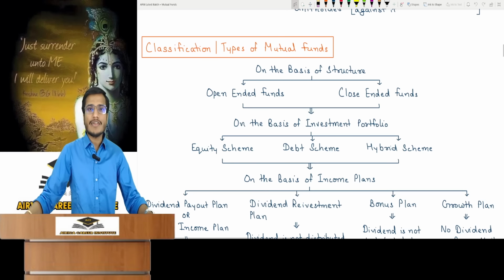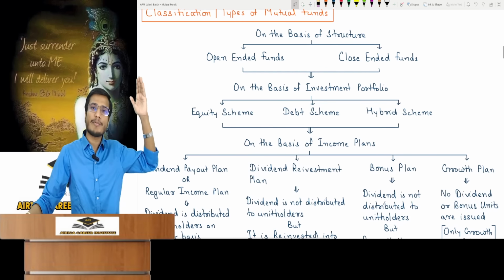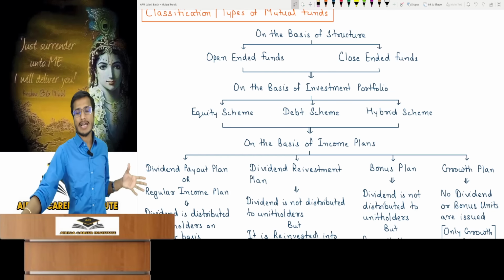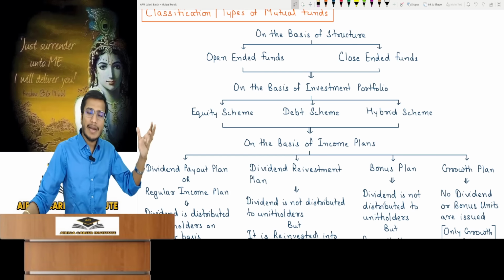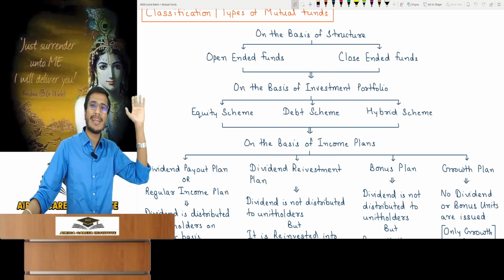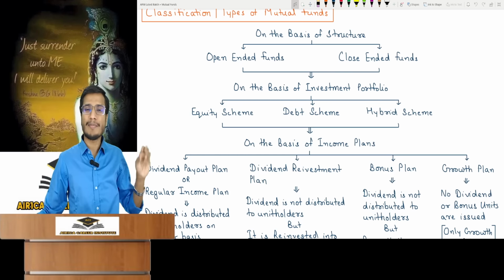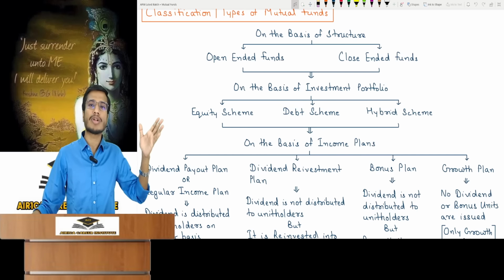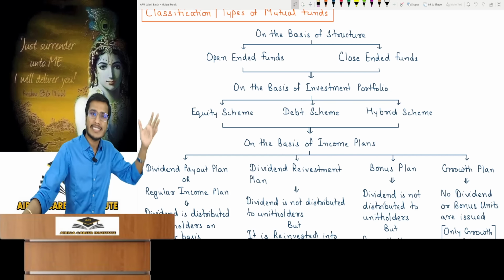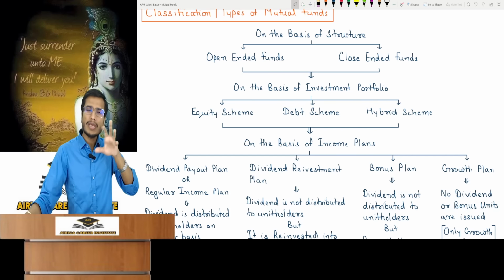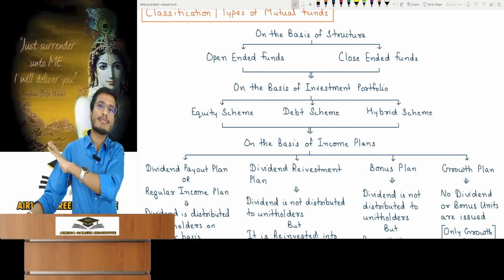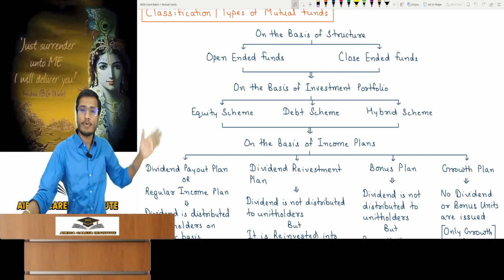So for the classification of mutual funds, I have made this chart. This is the final crux chart. In this, I have explained in full detail how mutual funds are classified. If you go to study about classification anywhere else, you surely won't find this detailed chart, as all the information will be scattered there. Pick up any book, not just the institute's module. But a lot of effort has gone into making this final crux chart to show how you can classify mutual funds. Because this is scattered and people in the market know fund types, but often not their true classification. In this chart, I have summarized it all.